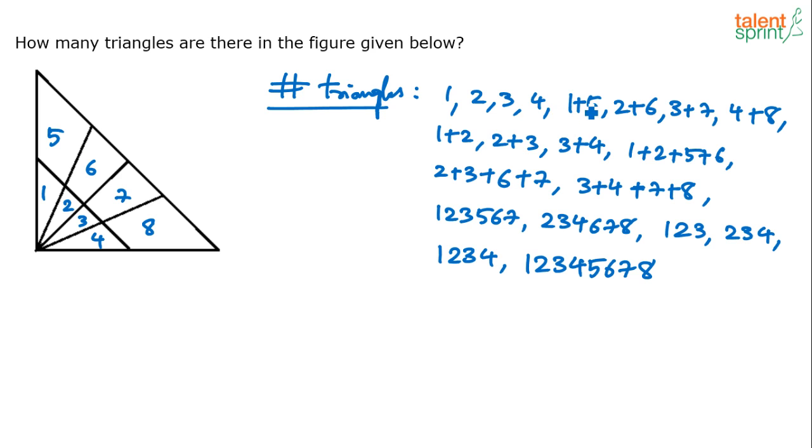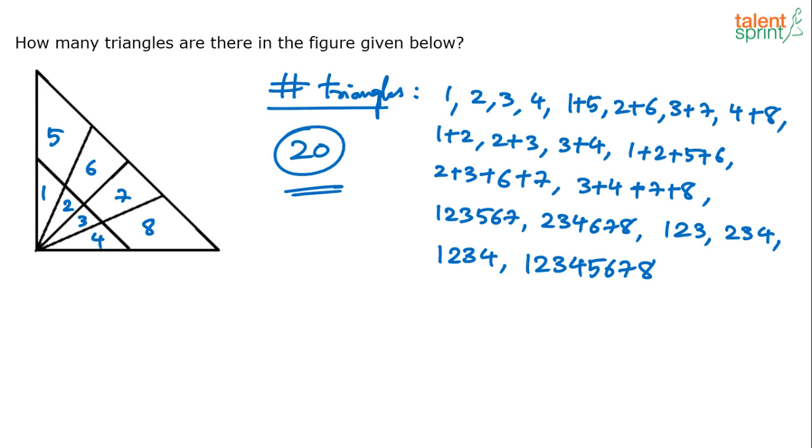1, 2, 3, 4, 5, 6, 7, 8, 9, 10, 11, 12, 13, 14, 15, 16, 17, 18, 19, 20. So 20 is the answer, right? Total 20 triangles. 20 is the final answer. Okay. So in the previous method we are just trying to count, and it is easier to do when you are doing it yourself. But if I have to explain, I think this is the better way of explaining it, right? Give numbering to the parts and then show all the combinations possible.